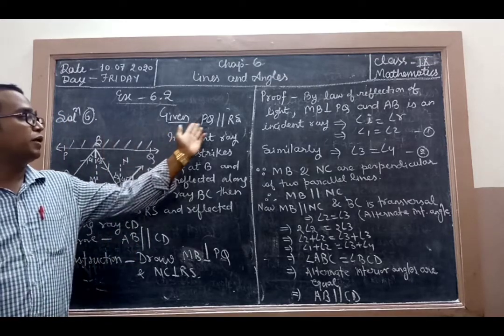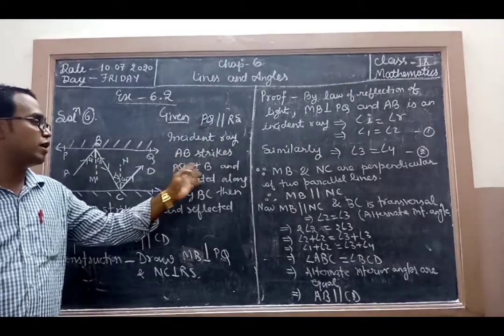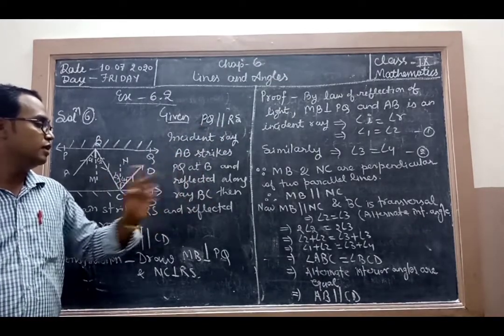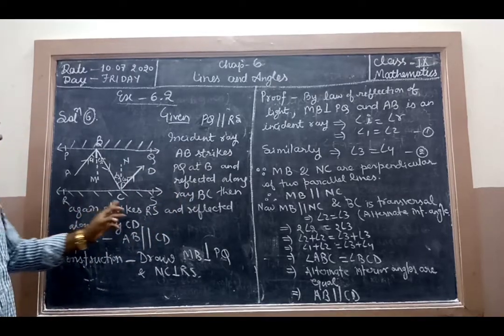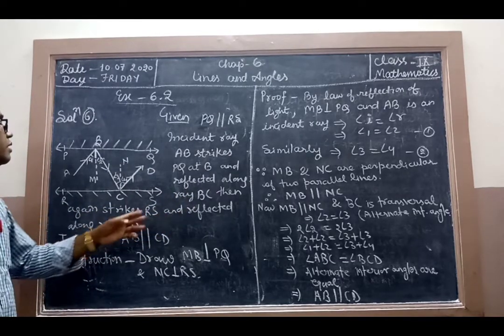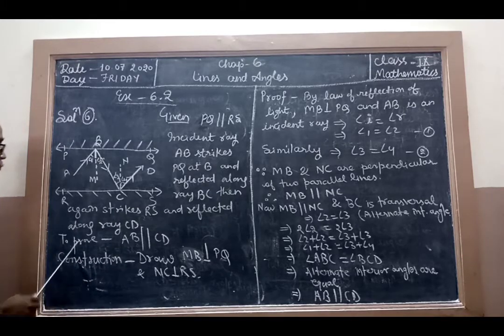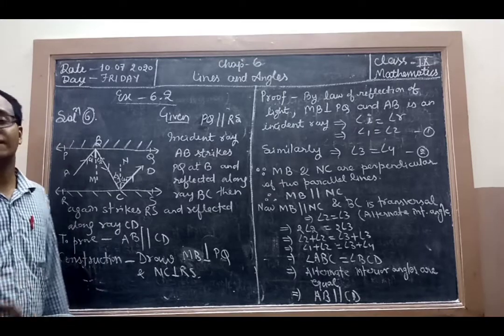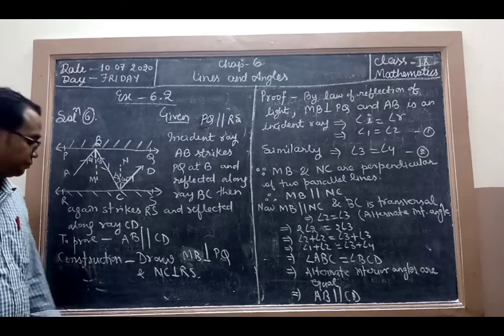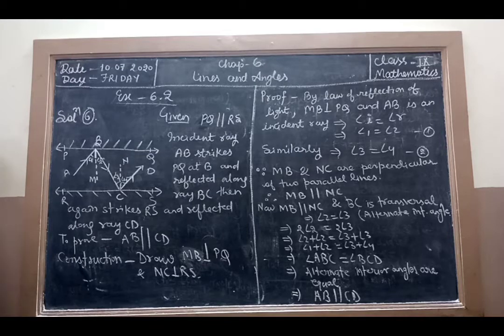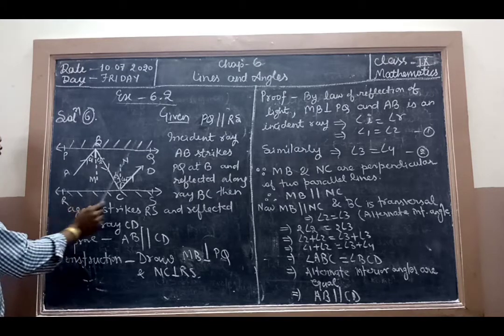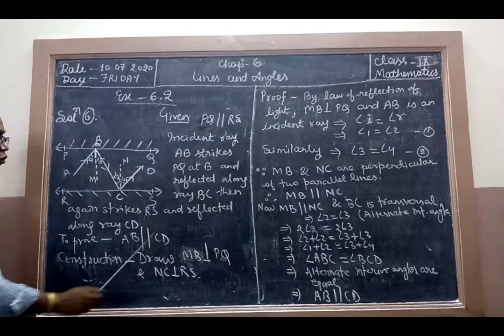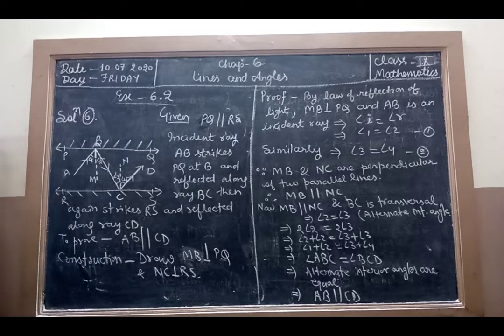Given PQ parallel to RS, incident ray AB strikes PQ at B and is reflected along ray BC, then again strikes RS and is reflected along ray CD. To prove AB parallel to CD, it means the incident ray is parallel with the reflected ray. Now construction: we draw MB perpendicular to PQ and NC perpendicular to RS. Actually they are normals.